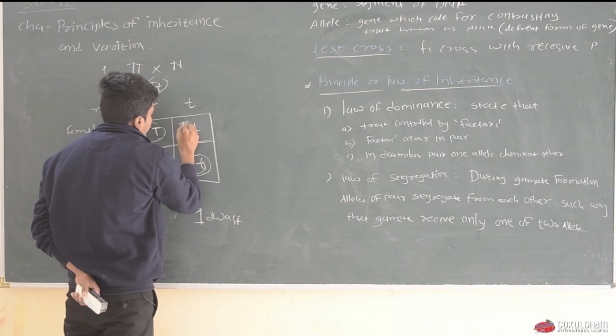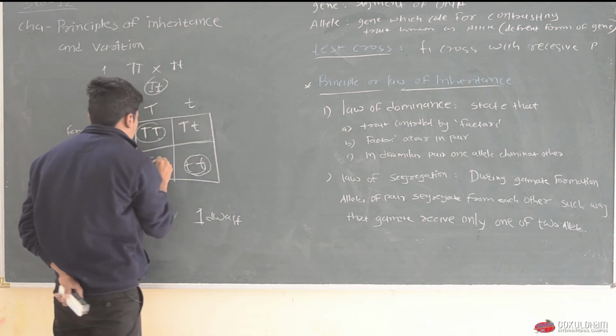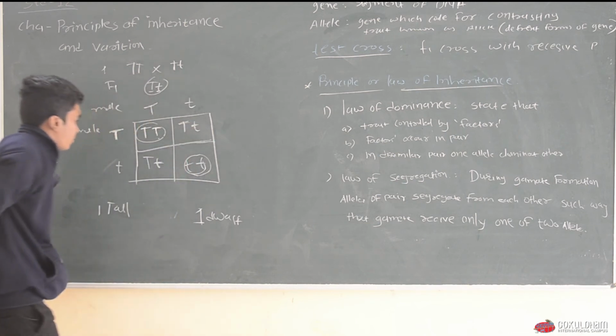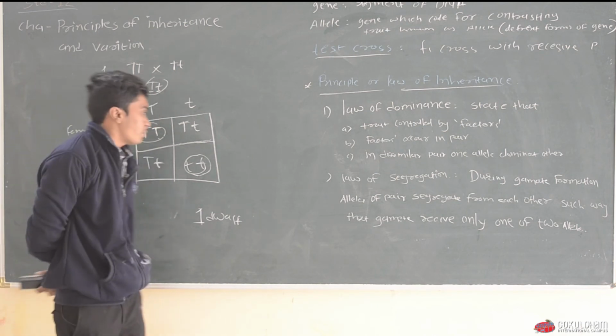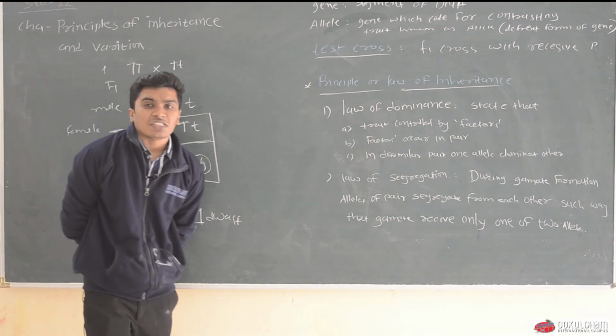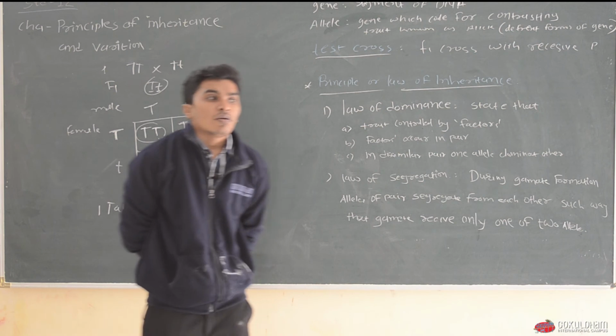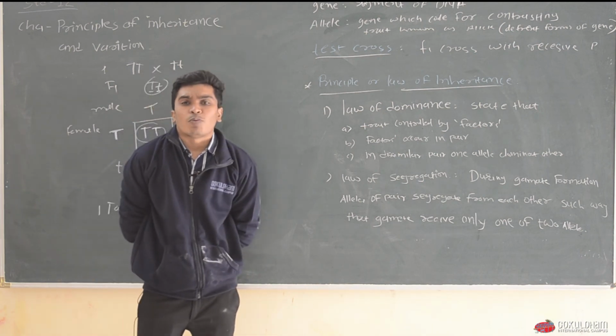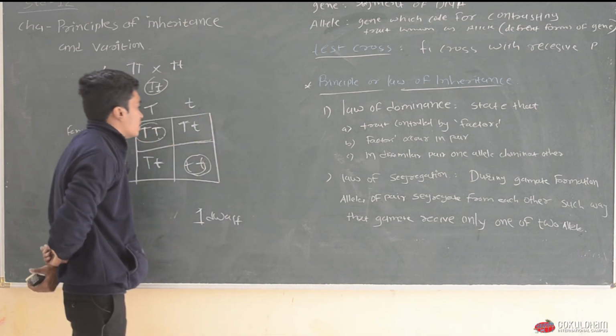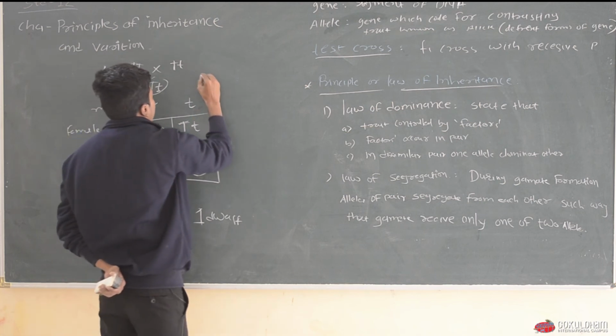Now the question is, what will affect this produce in a phenotype? What is phenotype? Phenotype is a character which we can see with our naked eyes, which is a morphological character.